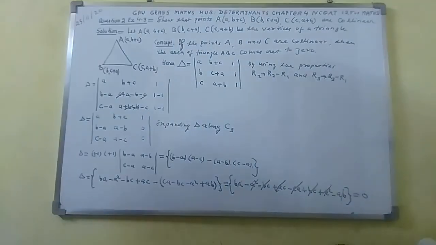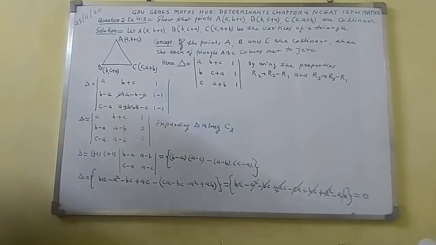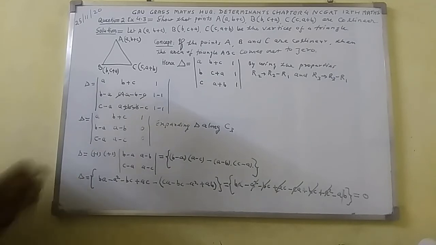So here you can see the value of det comes out to be 0.